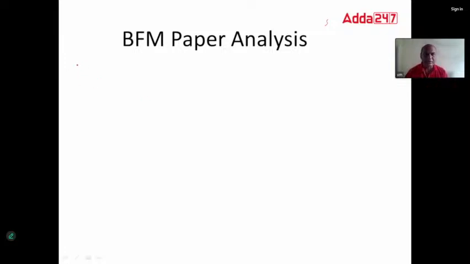MT 700 is used in the issuance of LCs. That is where MT 700 is used.